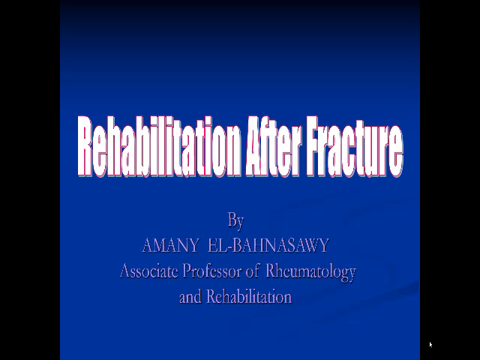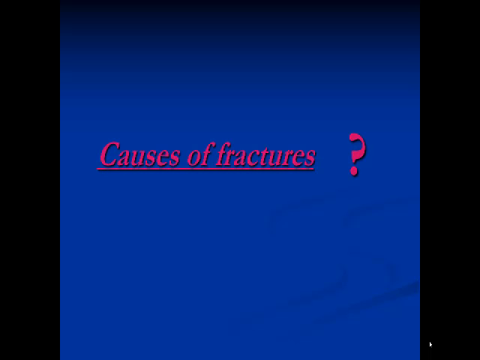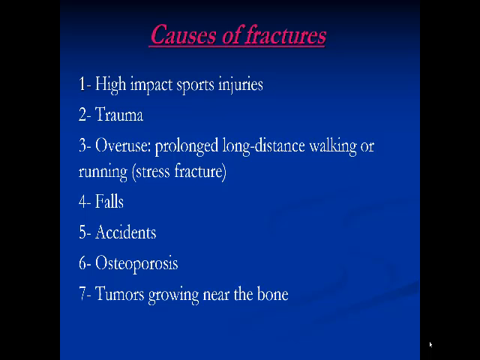First, let's summarize the main causes of fractures as you took in the PBL, inshallah. The main cause of fracture is trauma, whatever the type of trauma. It could be high impact sport injuries, overuse, or what we call prolonged long distance walking or running. This is what we call stress fracture. Falls, accidents, all of these are traumas.